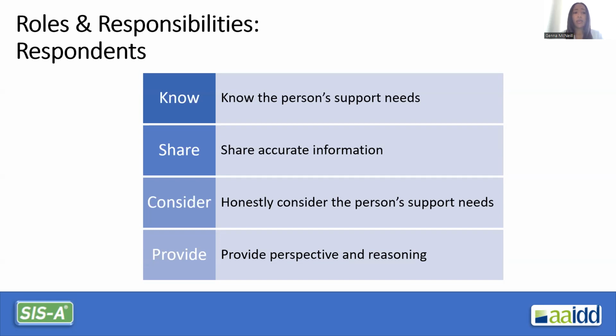Whether or not the person is currently participating in the activity, really consider their support needs. Take a step back and think: if this person were given the opportunity to participate in these activities, what would that support look like? What assistance would they need? And then provide perspective, reasoning, and information about their support needs.